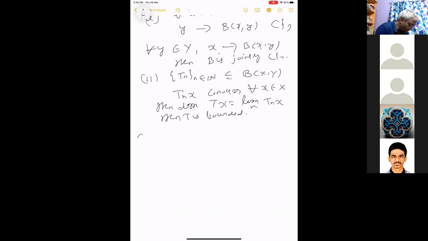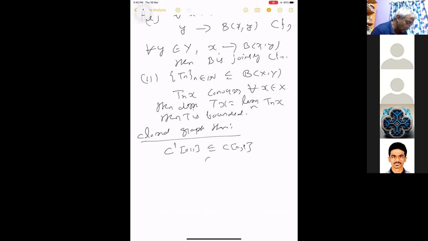On the closed graph theorem, the first remark is it's very important that X and Y are Banach spaces. Suppose we have something which is not defined on the whole of the Banach space, and it has a closed graph, then it does not mean that it is continuous. For example, you consider all those C1, continuously differentiable functions contained in C[0,1]. This is of course dense there. I mean, polynomials are differentiable and they are there, and polynomials are dense. So this is dense there.